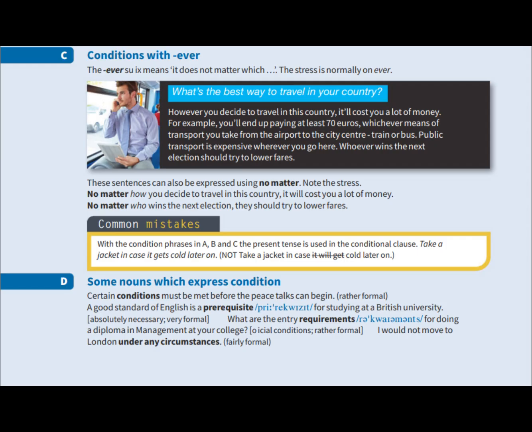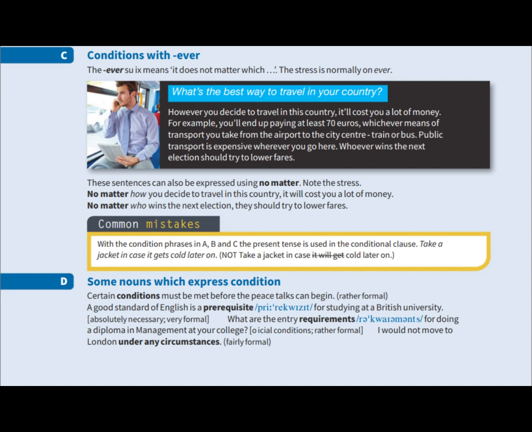Wherever means that it does not matter where you go. For example, public transport is expensive wherever you go here. Whoever means that it does not matter which person is involved. For example, whoever wins the next election should try to lower fares. These ideas can also be expressed with no matter. For example, no matter how you decide to travel in this country, it will cost you a lot of money. No matter who wins the next election, they should try to lower fares.